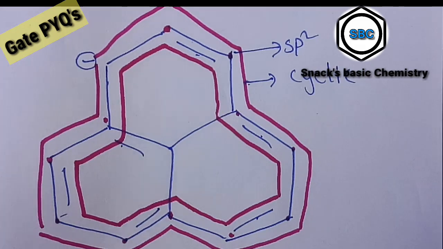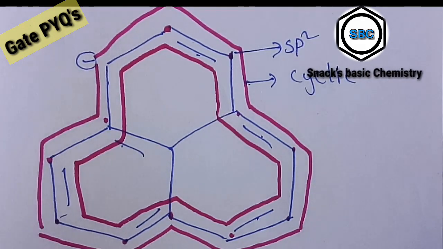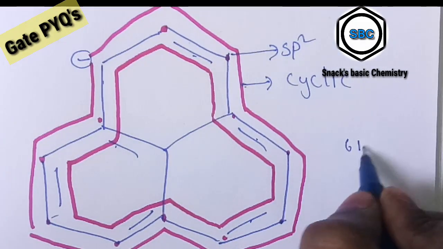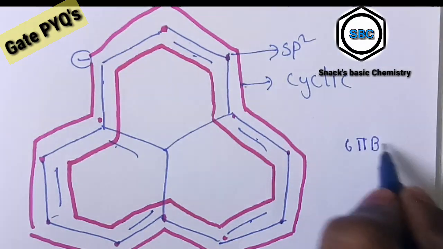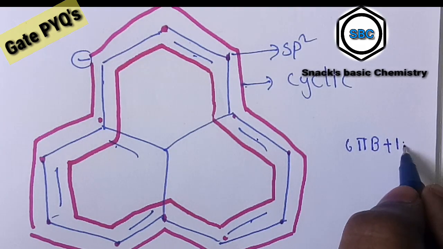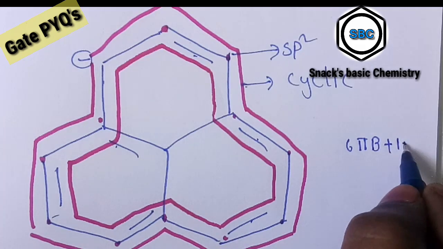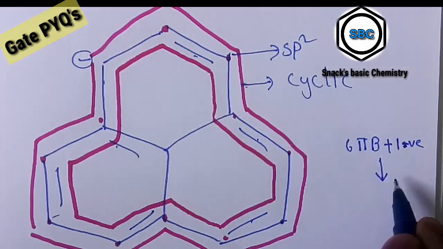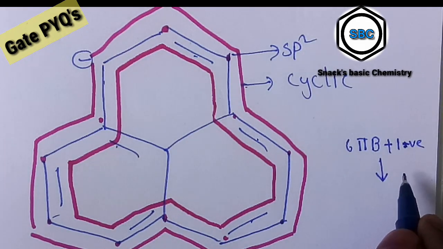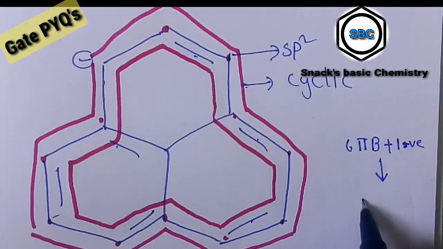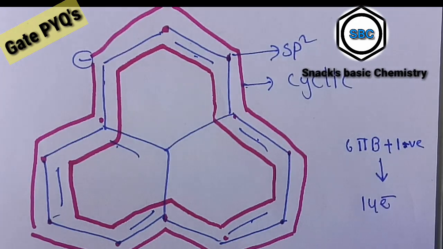6 pi bonds are present in total. Next, the lone pairs, how many? There is no lone pair, it has 1 negative charge. Total how many electrons? 6 times 2 is 12 plus 2 electrons, total 14 electrons are present.